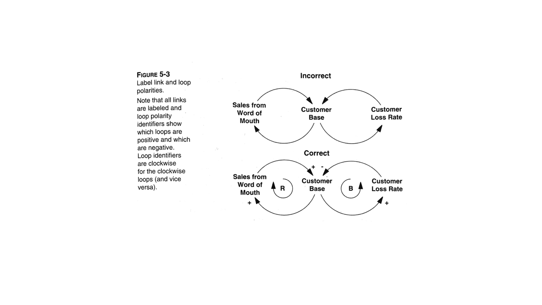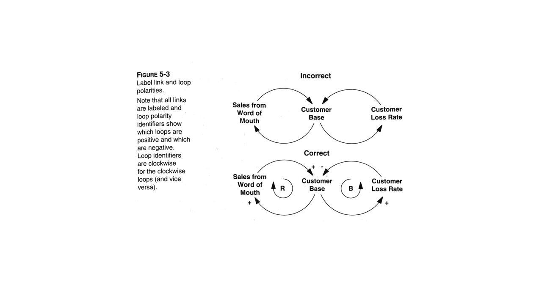All right, and they're all coming into customer base. So let's just start here. As customer base goes up, customer loss rate goes up. I will leave it to some of you who are studying consumerism and that sort of thing to tell me whether that's right.